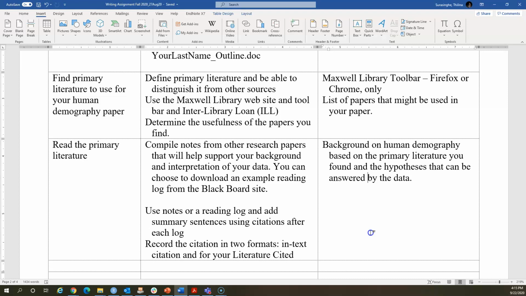So once you read literature, there are different ways you can keep a log of what you do. It could be anything. I'm not going to force you or police you on how you keep track of what you read. I'm going to give you several ways of doing it. What I do is keep an electronic log. When I read literature for my research, I keep an electronic log. I sometimes copy and paste tables out of what I read into my log.